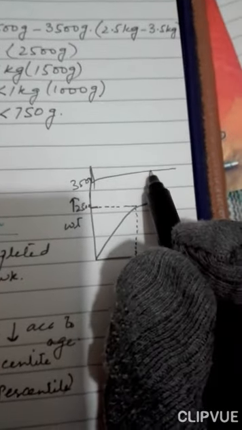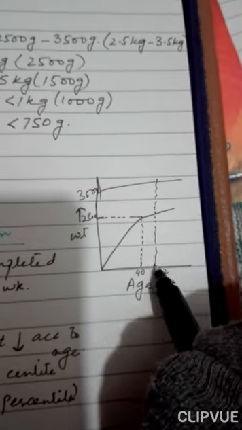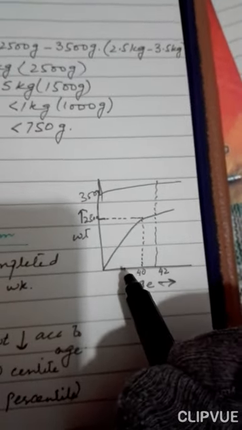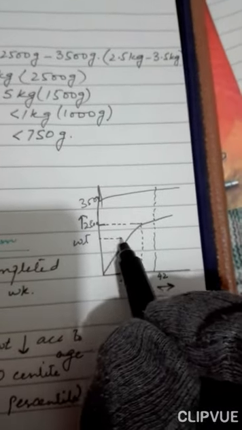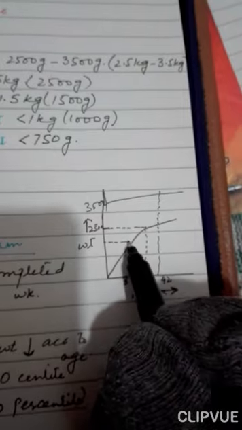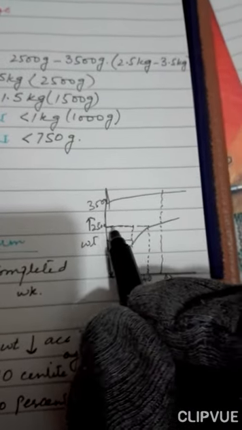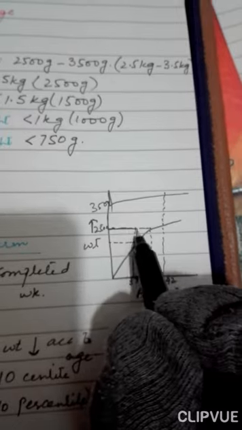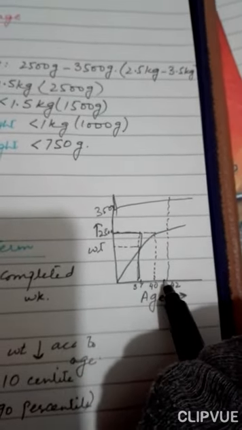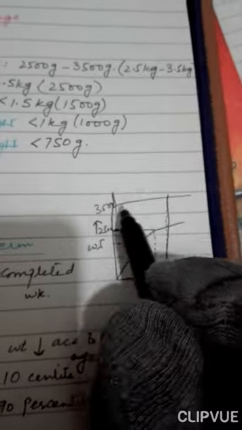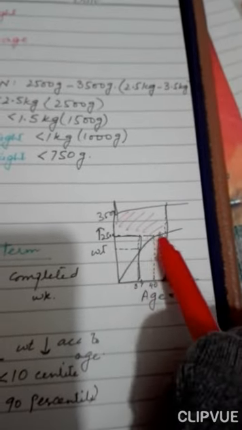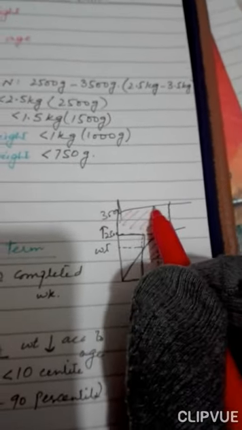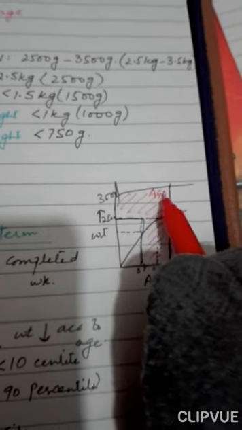Between the 10th and the 90th centile is normal, appropriate for the gestational age.